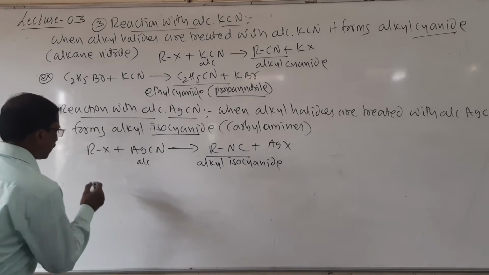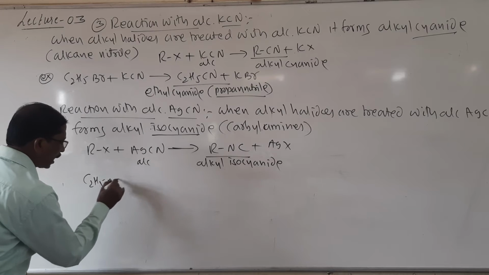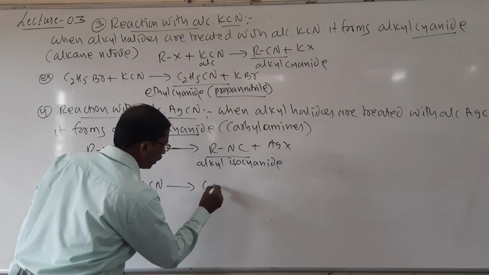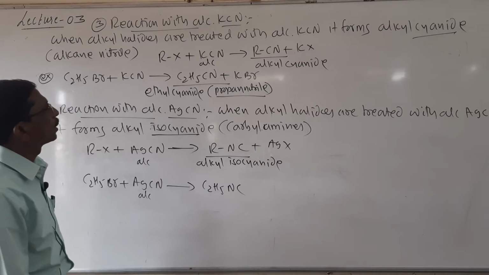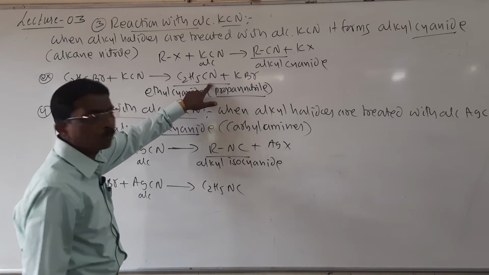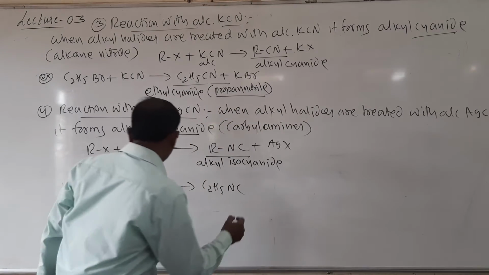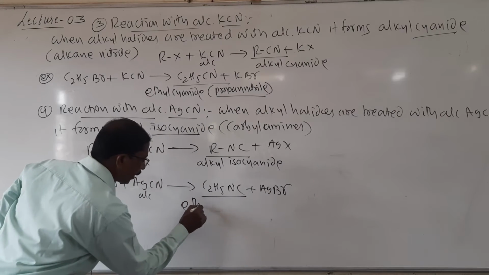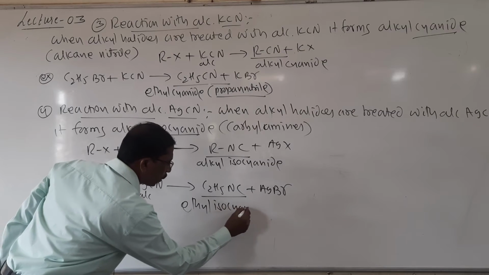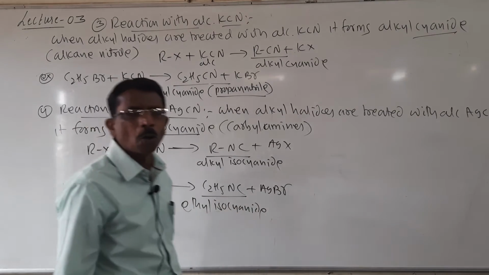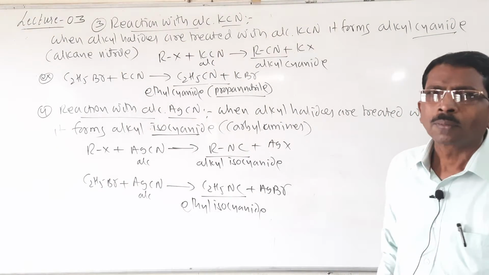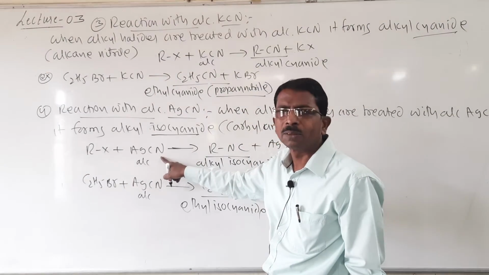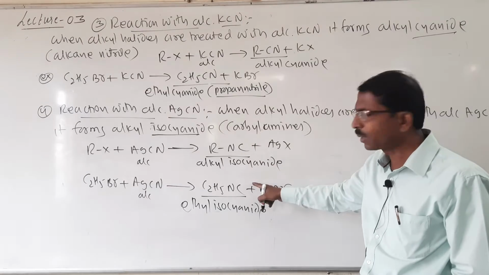What is the example? The same example: ethyl bromide treated with AgCN forms C2H5NC plus AgBr, called ethyl isocyanide. Look here students, C2H5CN and C2H5NC. Why is there a difference? The nucleophile is the same, CN, in both, but here it forms cyanide and here it forms isocyanide.